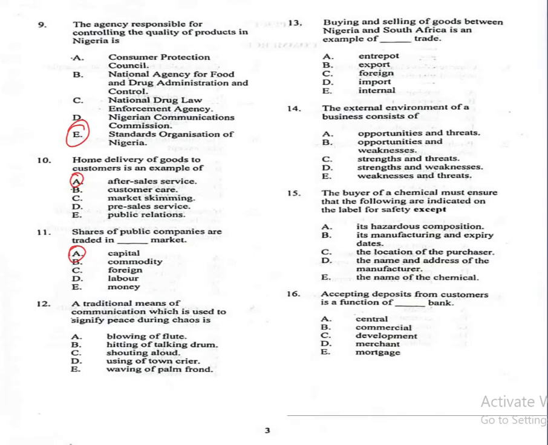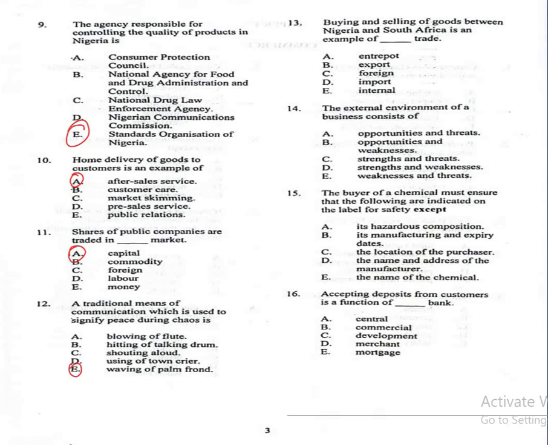Question 12 says, a traditional means of communication which is used to signify peace during chaos is A. Blowing of flute, B. Hitting of talking drum, C. Shouting aloud, D. Using of town crier, E. Waving of palm frond. The correct answer is waving of palm frond.